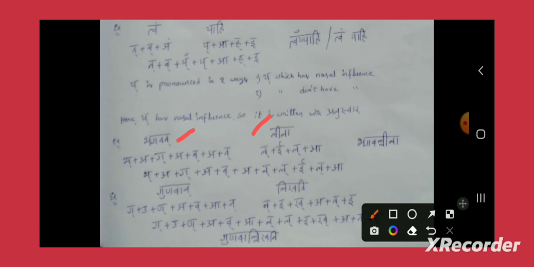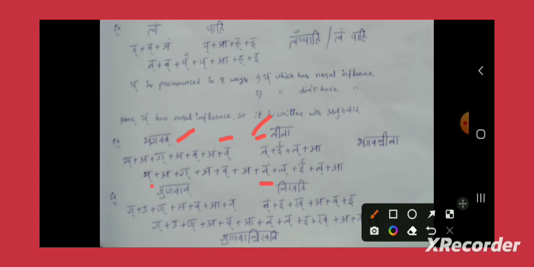So here in this example, Takara is followed by a semi-vowel, which is Lakara. Now the replacement will be on the left hand side. This Takara will be replaced by its respective semi-vowel. See, that's why Takara became Lakara.